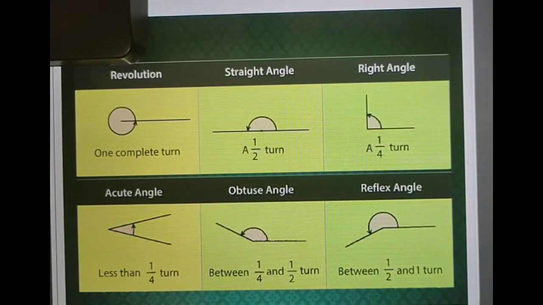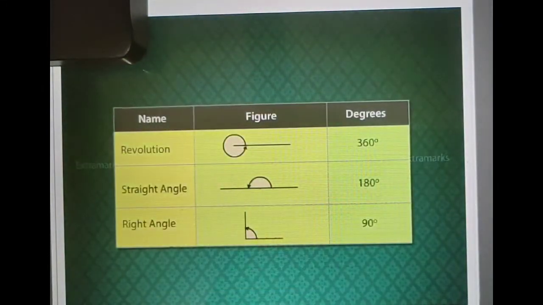In order to accurately find the size or measure of an angle, we need a unit of measurement. The unit we will use is the degree. It was decided that there would be 360 degrees in a full turn. 360 was probably chosen because it can be divided by 2, 3, 4, 5, 6, 8, 9, 10, 12 and 15 to give whole number answers. So a complete angle or a revolution will measure 360 degrees. This small circle is used to indicate degrees and saves us writing the full word.